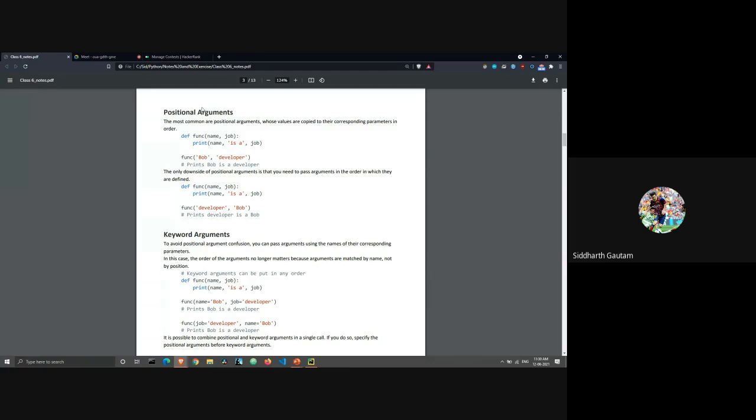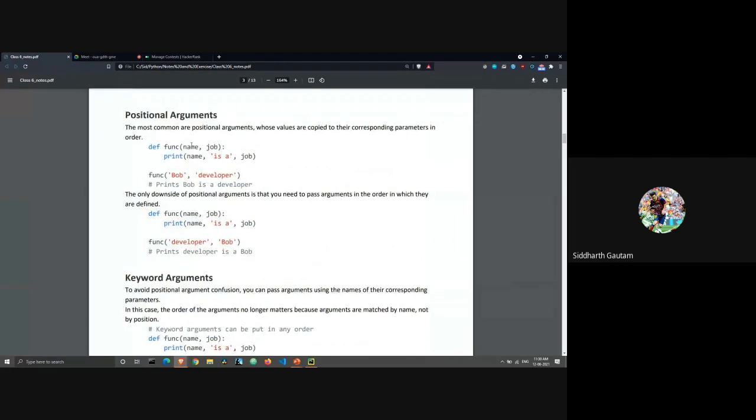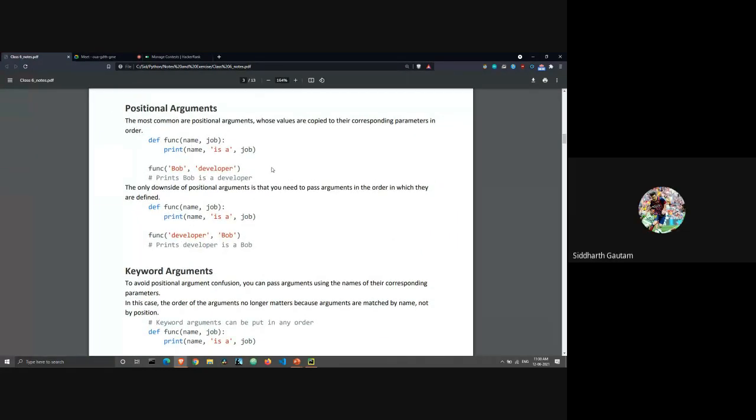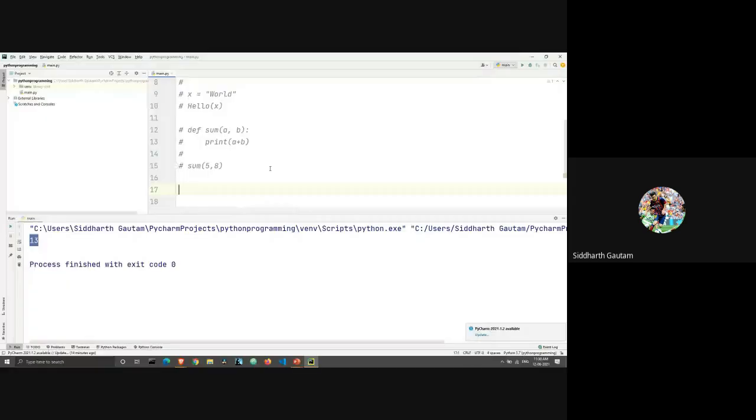All right, so on page number 3, first we have the positional argument. I will just zoom in a little more in case you are watching the screen. All the functions which we have declared up to now are using positional arguments. So what is a positional argument? Let me go back to my IDE and uncomment this. All right. A positional argument stays consistent with its position, and by position I mean which argument comes first, which comes next, which comes last, and the order of it all.